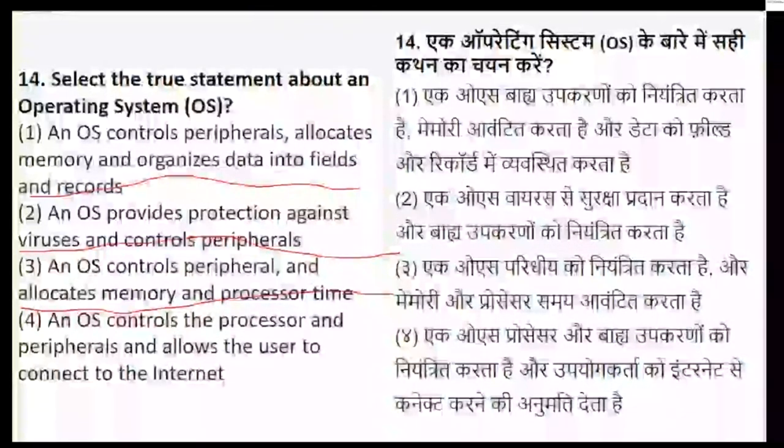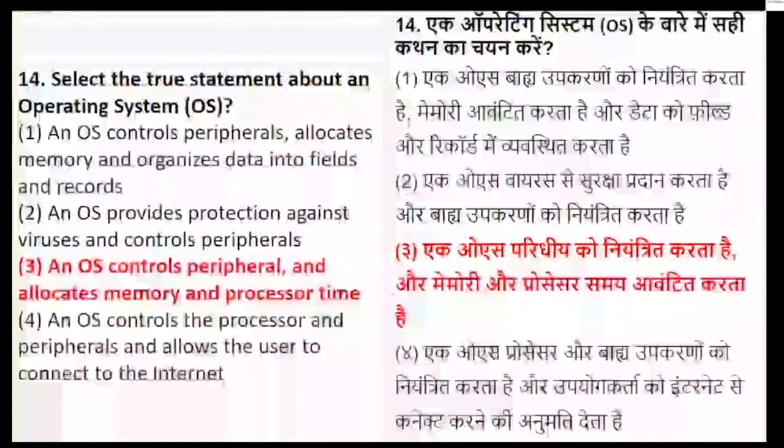Let's see. Yes, it controls peripherals and allocates the memory and processor time. That is a very simple statement which is true with respect to the operating system. So the right answer is option number 3.